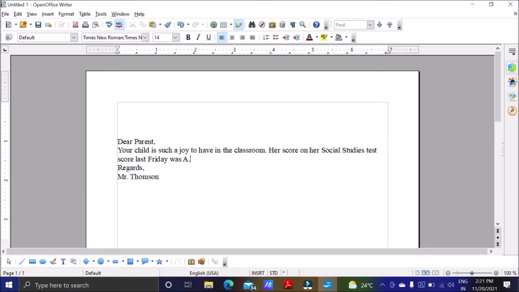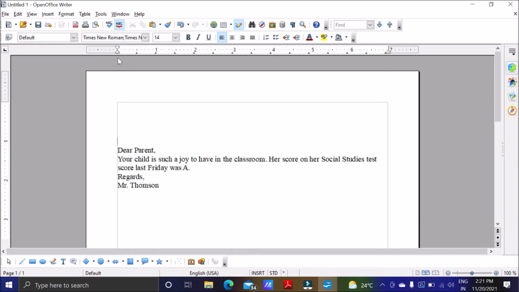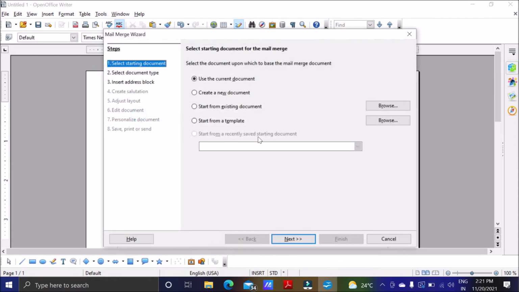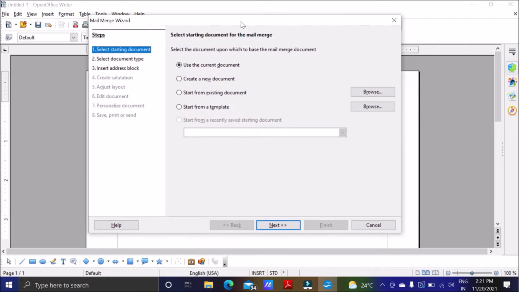Okay, here I will change the address only. I have just put the space for the address. I will go to Tools, and here we will have the mail merge wizard. This will help us in creating the mail merge very easily.